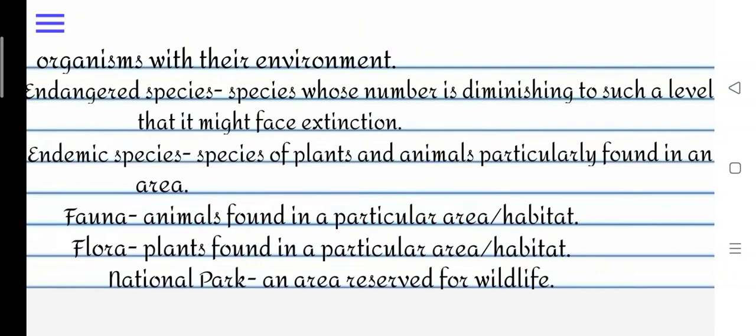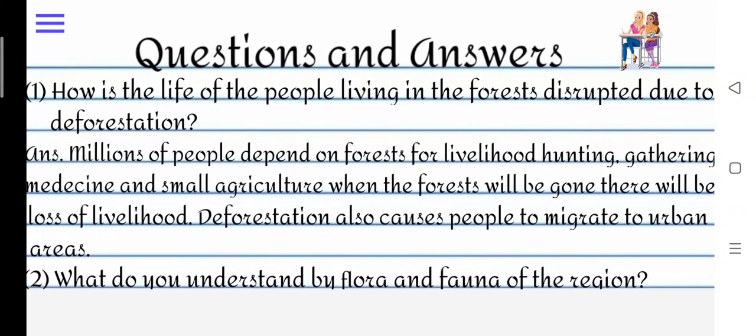Endangered species: species whose number is diminishing to such a level that they might face extinction. Endemic species: species of plants and animals particularly found in an area. Fauna: animals found in a particular area or habitat. Flora: plants found in a particular area or habitat. National park: an area reserved for wildlife. Now we are done with key terms. I hope you all understand.